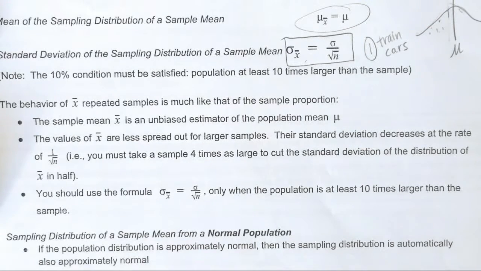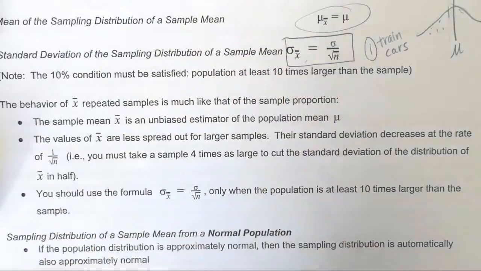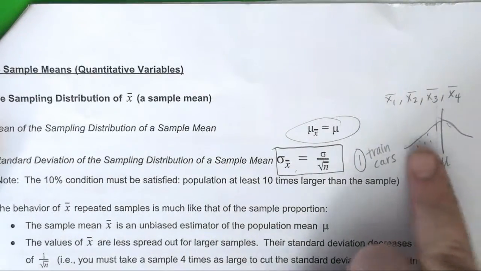Wait, so that's the standard deviation formula for the sample? Yes. It is the standard deviation of the sampling distribution of the sample mean. So it's the standard deviation of the sample mean, the standard deviation of all these points.